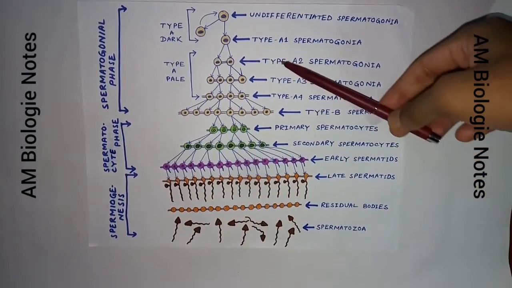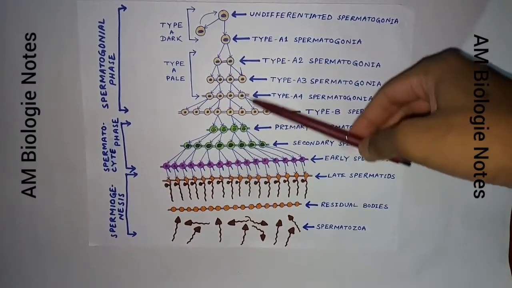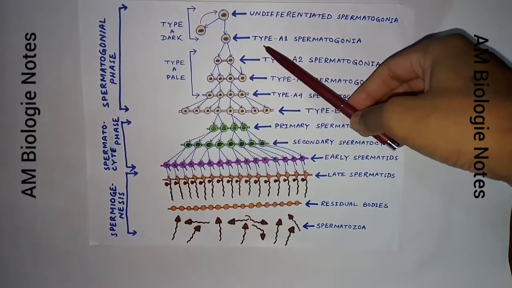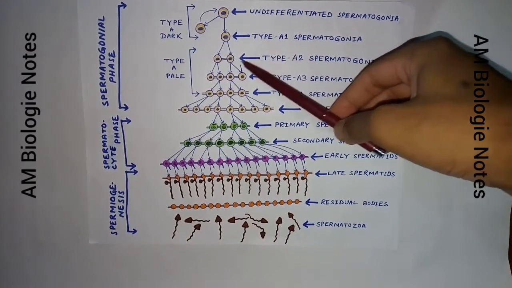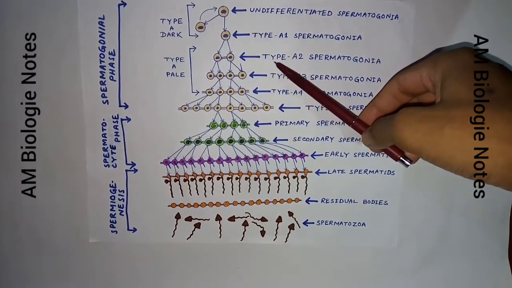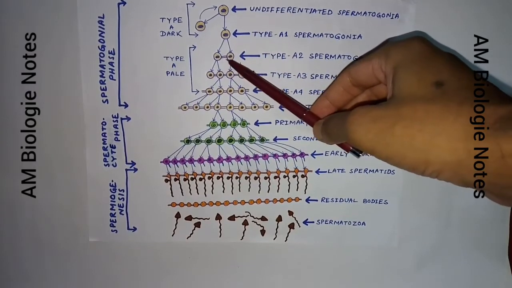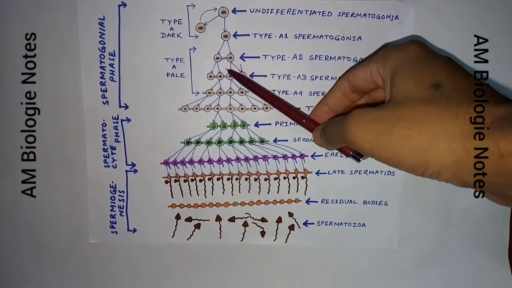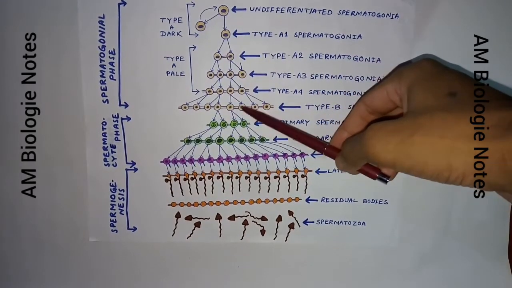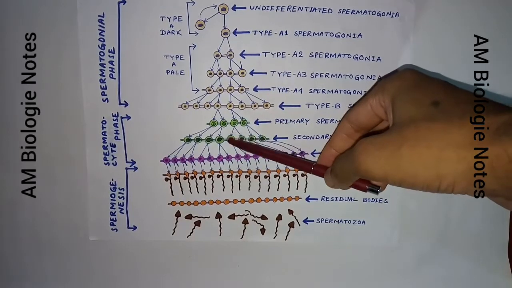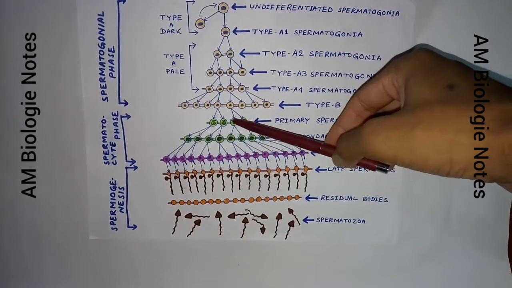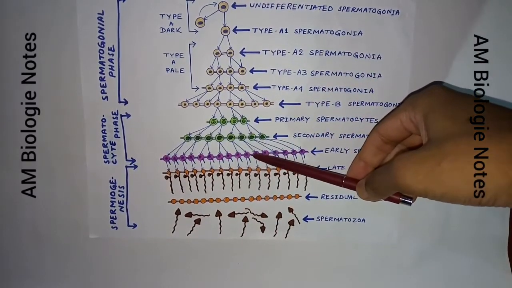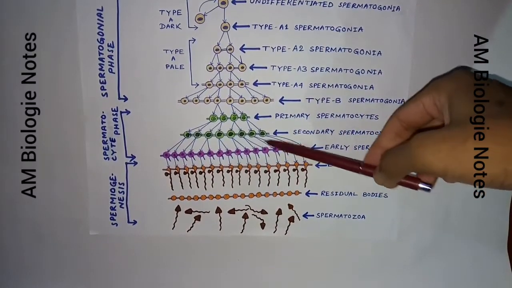But still, there is another very important feature that I have not said yet. See carefully: when a dark type A spermatogonia forms 2 type A pale spermatogonia, the daughter cells remain connected by a thin cytoplasmic bridge. This same phenomenon occurs through each subsequent mitotic and meiotic division of the progeny of the original pair of pale type A spermatogonia. You see, all the cells are connected to each other.